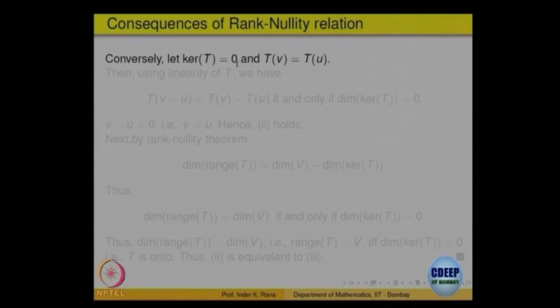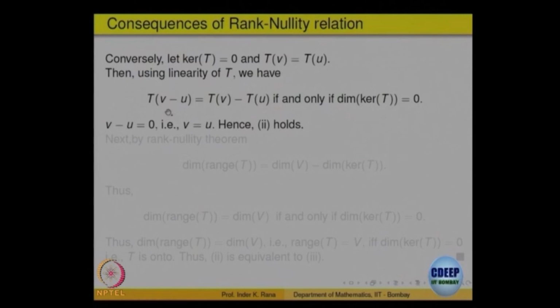Look at the kernel of T, and if it is 0, we want to show T is 1 1. Suppose T of u equals T of V, then you can bring it to one side and use the linearity property. That says T of V minus u is equal to 0, that means V minus u belongs to the kernel, and because the kernel is only 0, V minus u must be 0, so V equals u. So, 1 is equivalent to 2.